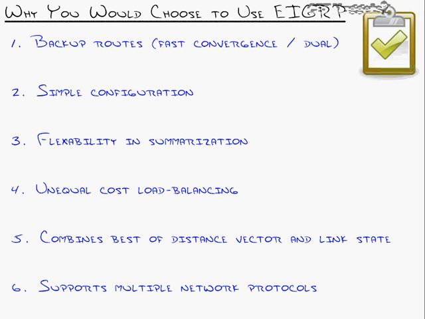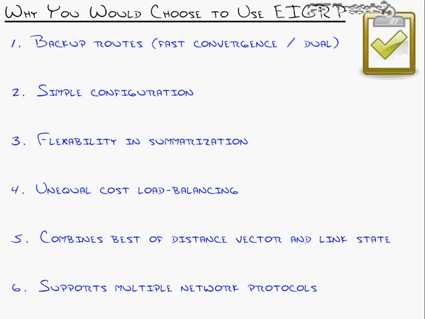Well, first and foremost, EIGRP is the only routing protocol in the world that allows backup routes. Now, I want to make sure I phrase that correctly. Backup routes are allowed by every routing protocol, as in, if this goes down, it will fail over to this. But with EIGRP, backup routes are remembered. Here's the idea. With OSPF or RIP, when they find the best way to get somewhere, they take that best way and put it into the routing table, and then they forget about all the other paths that were once there.